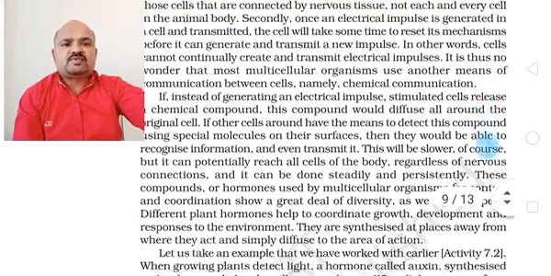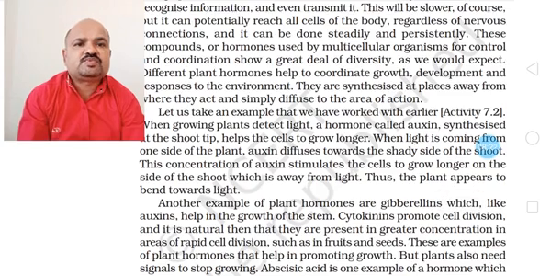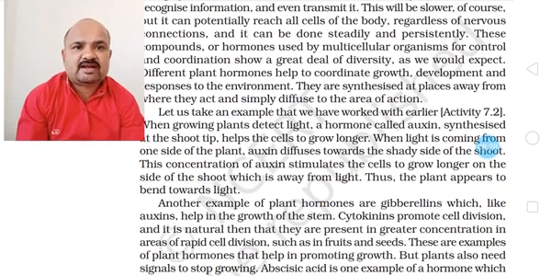Now different plant hormones help to coordinate growth, development and responses to the environment. They are synthesized at places away from where they act and simply diffuse to the area of action. As I told you, like animals, in plants also certain chemical compounds are synthesized at different parts.